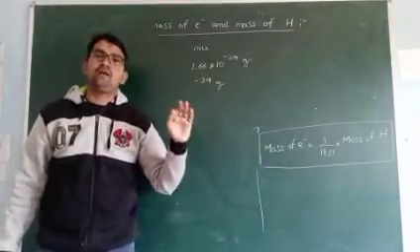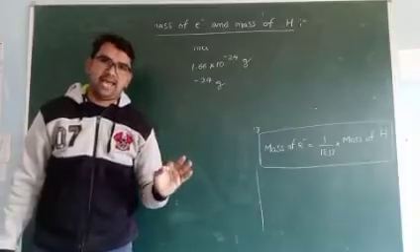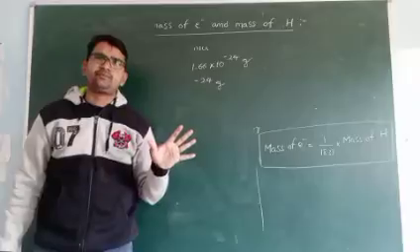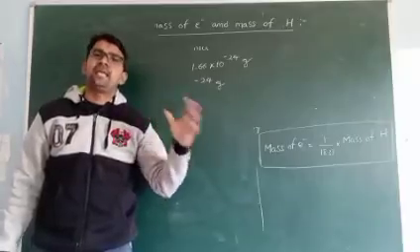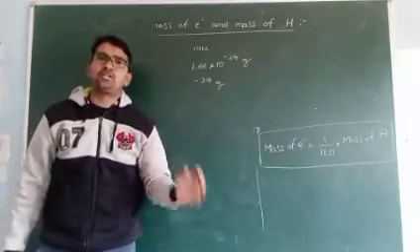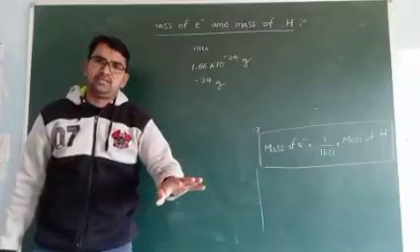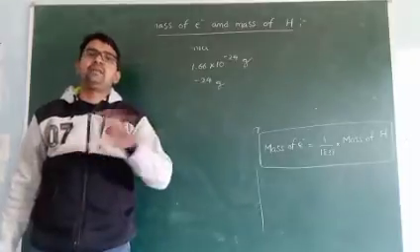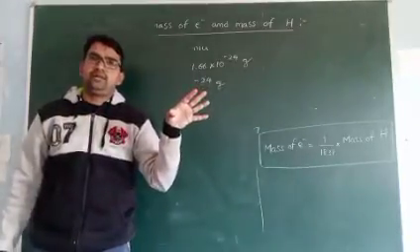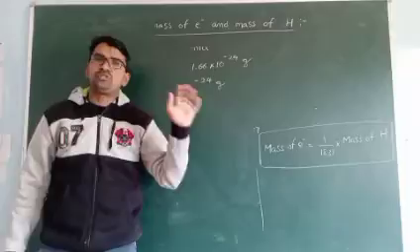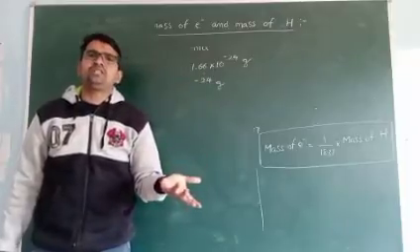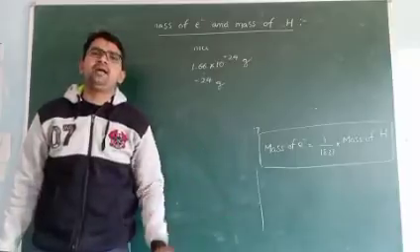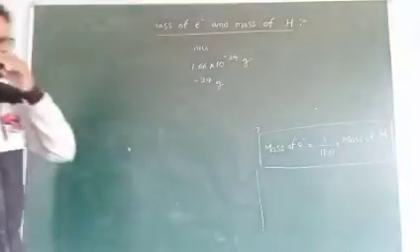Means it does not depend upon the nature of the gas. E by M value is the same for all gases because electrons are present outside the nucleus. In any matter or any substance or any element, in any molecule, electrons are always present outside the nucleus. So outside the nucleus means no problem. That is the same for all the gases, right?